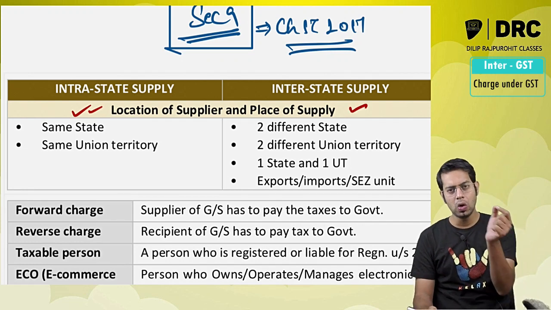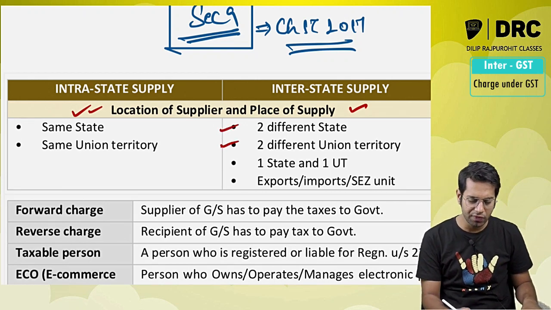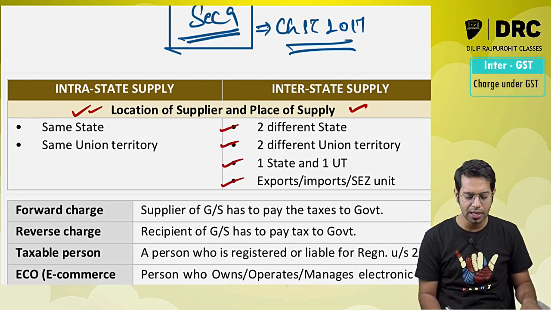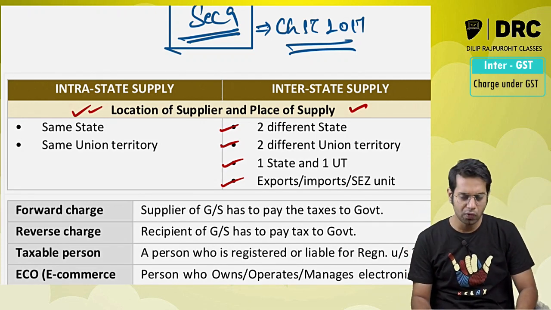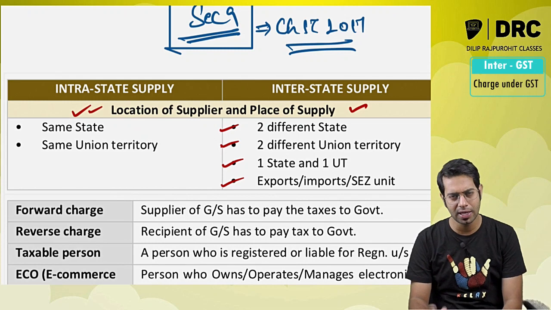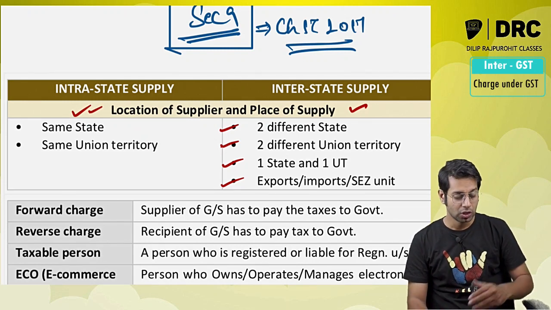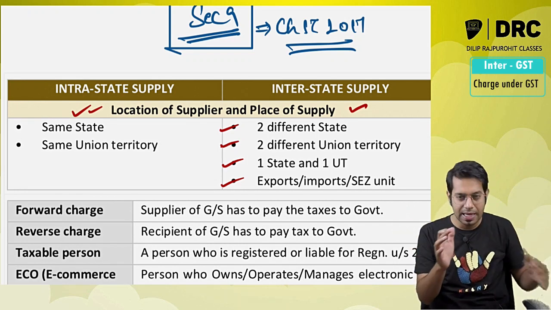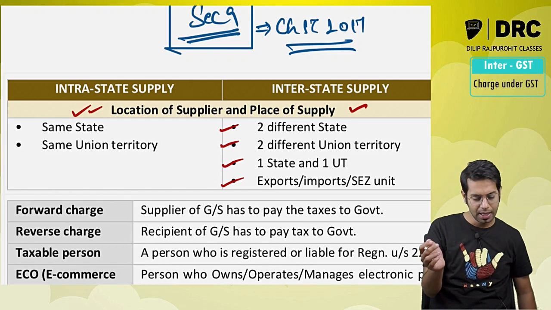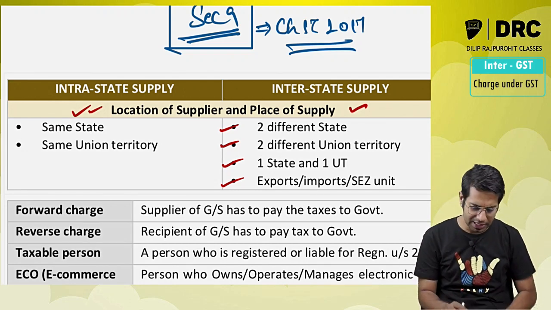However, if the location of the supplier and the place of supply are in two different states, two different union territories, one state and one union territory, or it is a case of export of goods or services, or import of goods or services, or a supply made to an SEZ unit or SEZ developer, then I am going to call it an interstate supply. So if the location of the supplier and the place where the supply has been made are in the same state or same union territory, it is intra. If it is in two different states, two different union territories, or one state and one union territory, it is interstate supply.